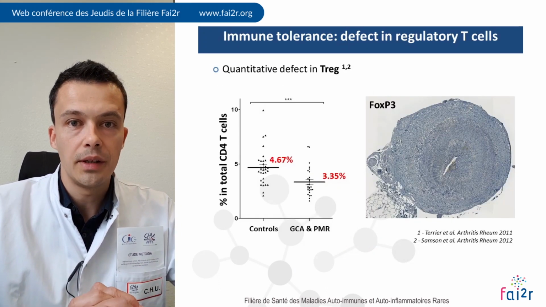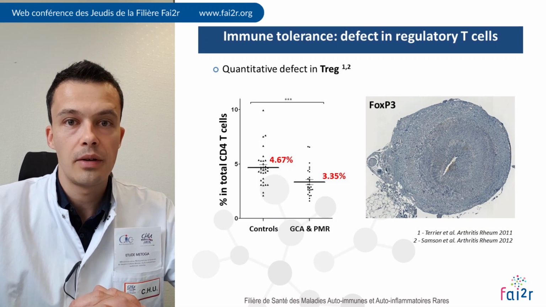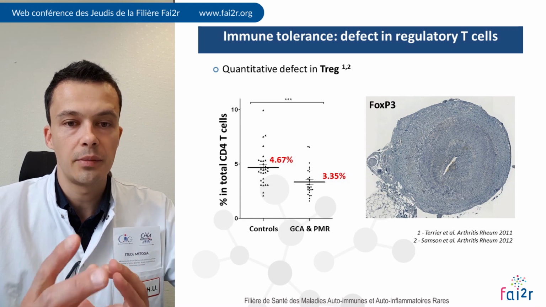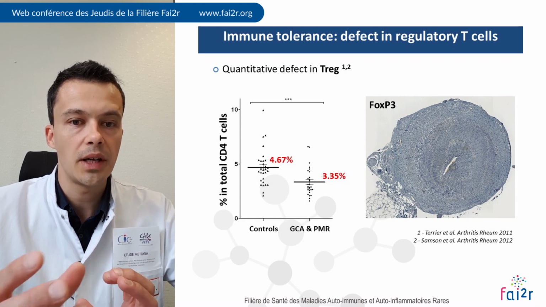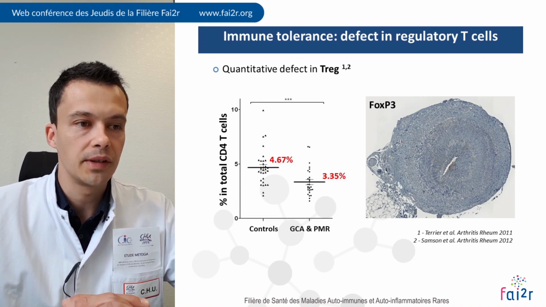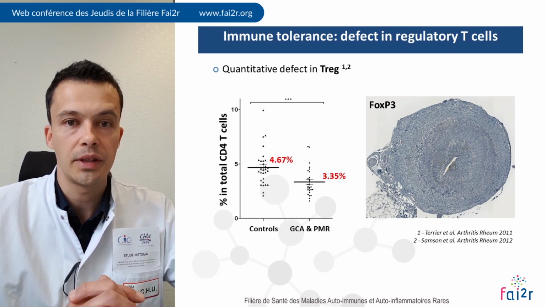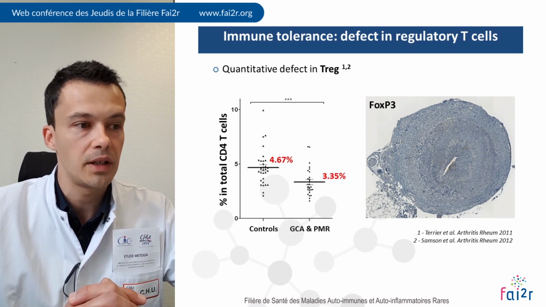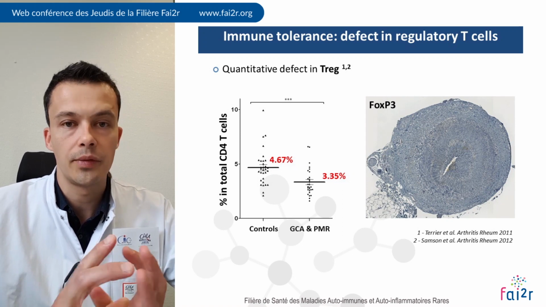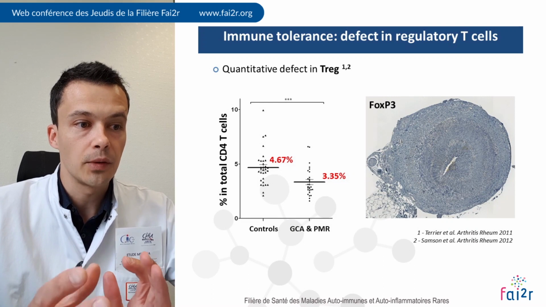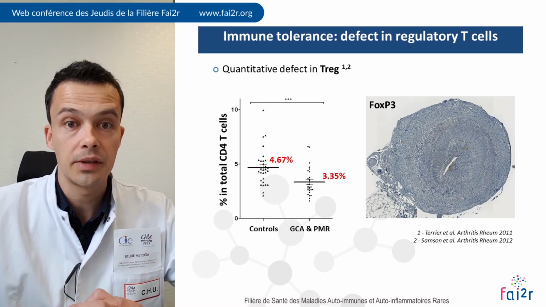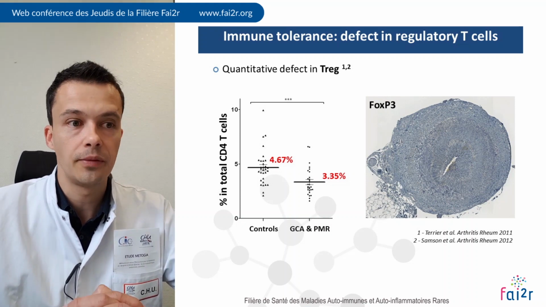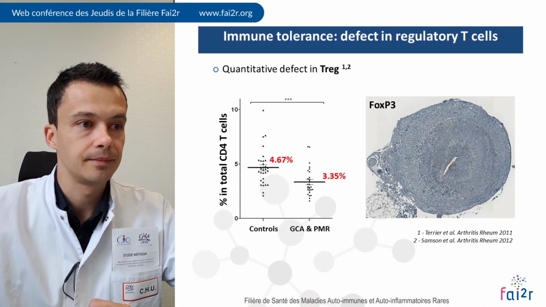By contrast with this excess of pro-inflammatory T cells, there is an immune tolerance defect characterized, for instance, by a defect in the PD-L1, PD-1 immune checkpoint that was demonstrated recently by the team of Cornelia Weyand. And furthermore, there is a defect in T-regulatory cells that we have demonstrated in my lab, showing a decrease in the number of circulating Tregs, and also that the cells infiltrating GCA lesions do not express FOXP3, that is the main transcription factor of T-regulatory cells.